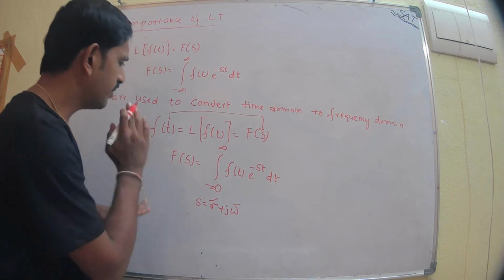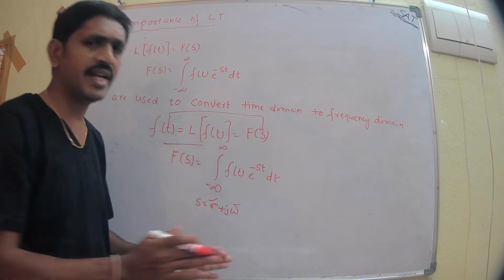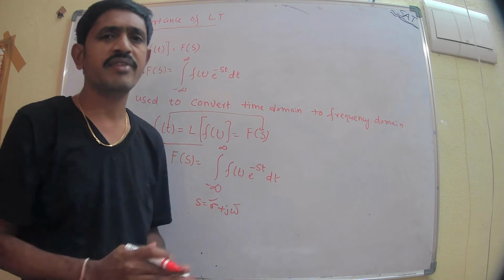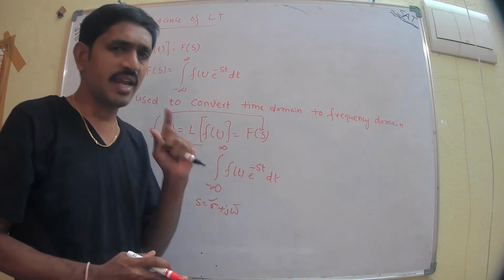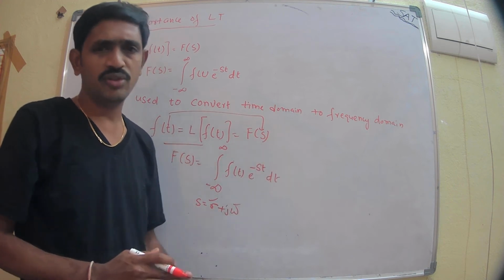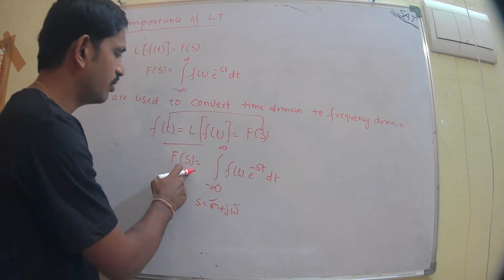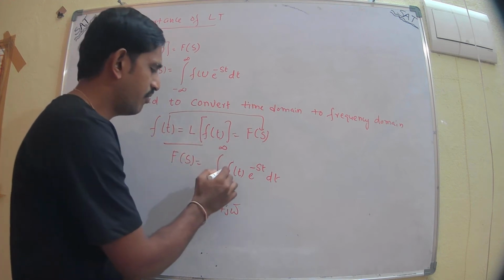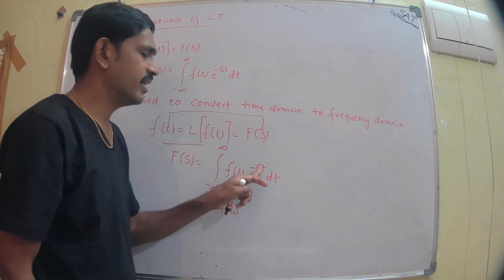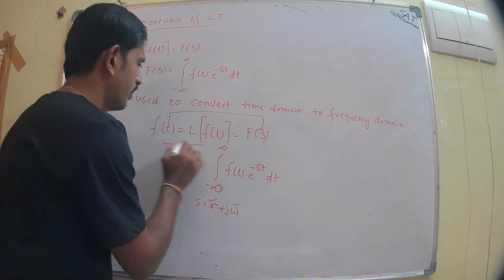This is the main formula to convert any time domain function to an S domain function. So F of s is equal to the integration from minus infinity to plus infinity of f of t multiplied with e power minus st dt. So this is the formula.